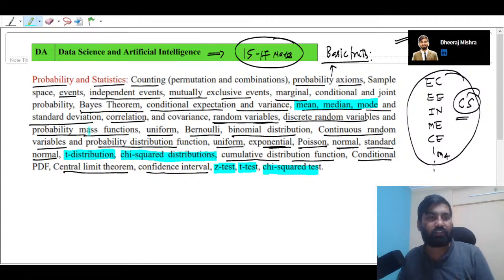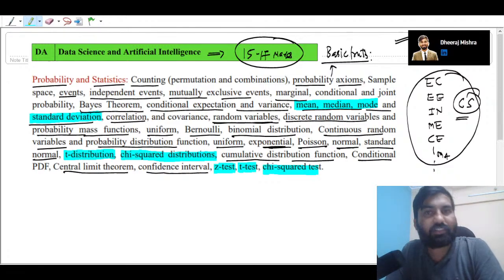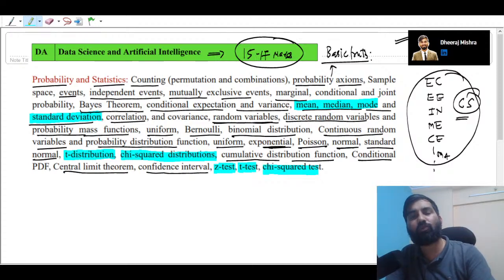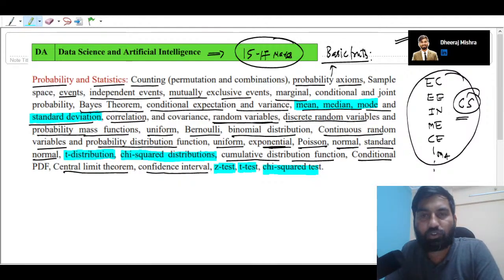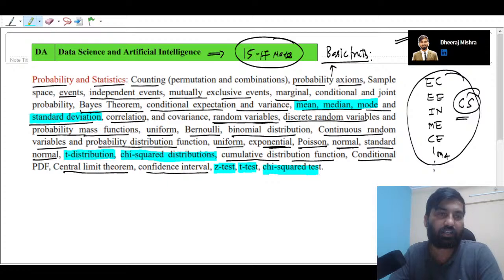ठीक है, standard deviation, ये सारी चीजें हम statistics में पढ़ेंगे. And some data will be there. Okay, so we will manipulate data. Okay, and when we manipulate data, what are their influence, how manipulation of data is going to affect your mean, median, mode, that also we have to understand, right?